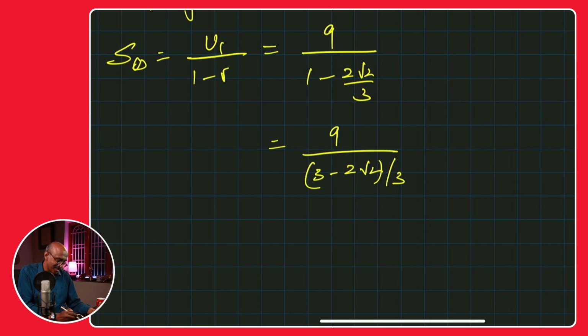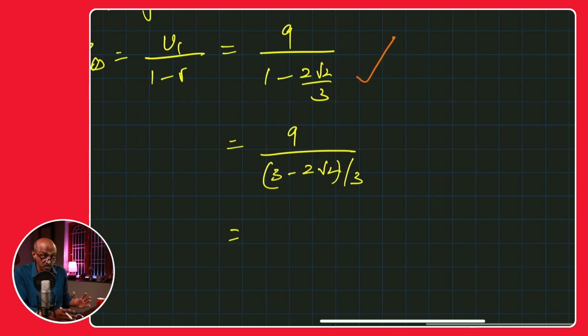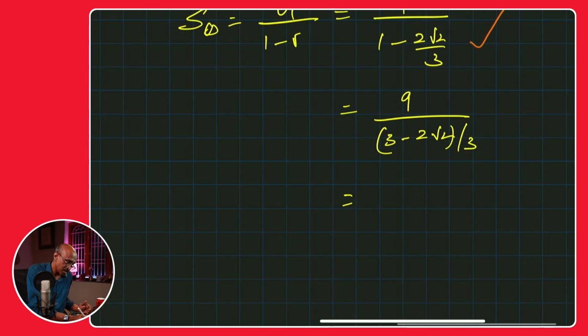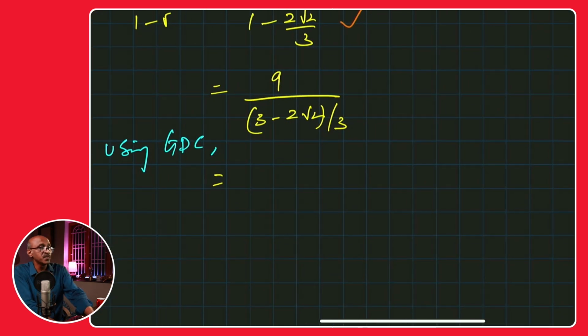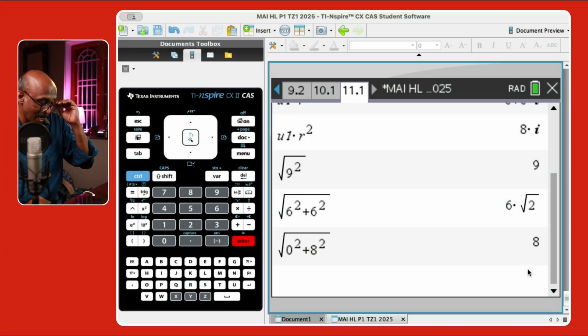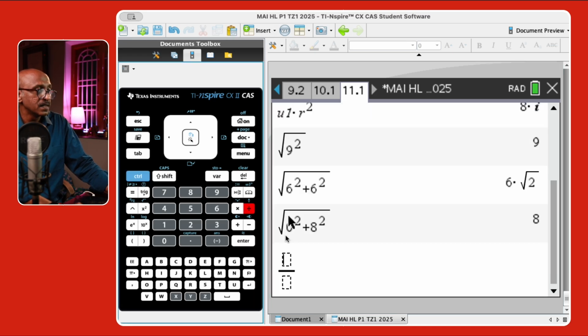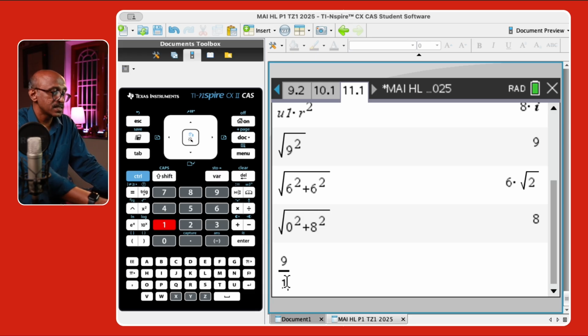And I think we can just use our graphing calculator now, because that's all that we're looking for. The IB will check whether you know how to substitute, and then it's just about using the GDC. So here I can just say using GDC. Okay, the final value. Let me just jump over, and I'm going to enter the expression as we want. So we have a ratio, and that's 9 over 1 minus, I put another ratio there as it is,